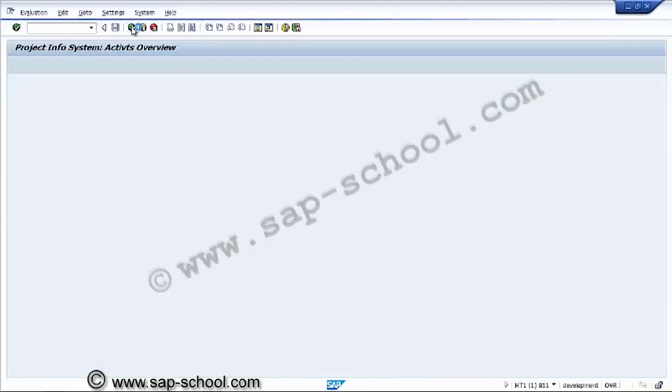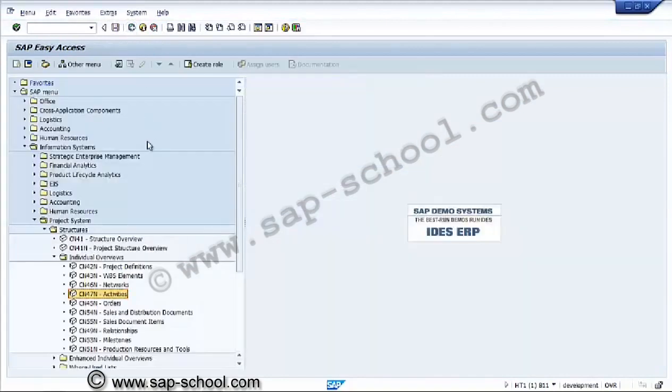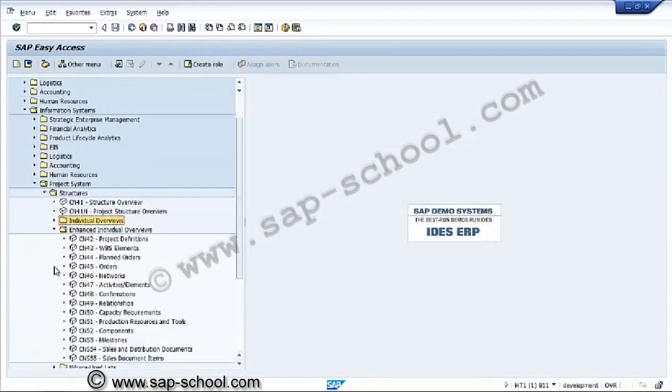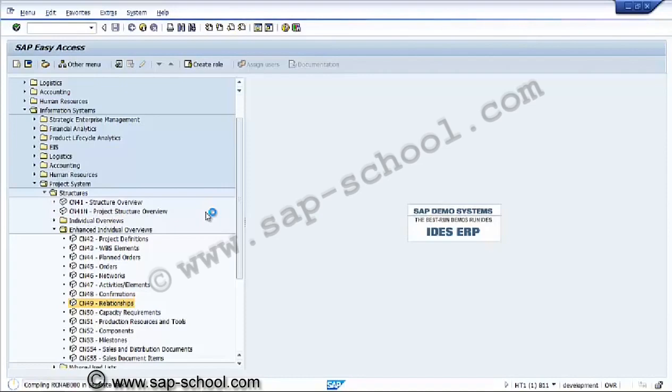So this is a similar way. Almost all our reports are similar only. In the enhanced individual overviews, again we can see similar things, relationships of any project, or we can see by the network, or between the activities, like that.